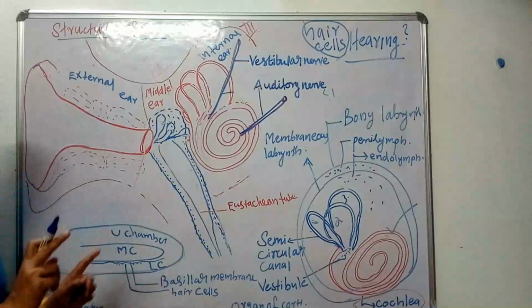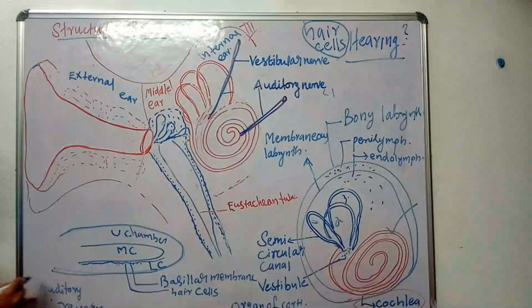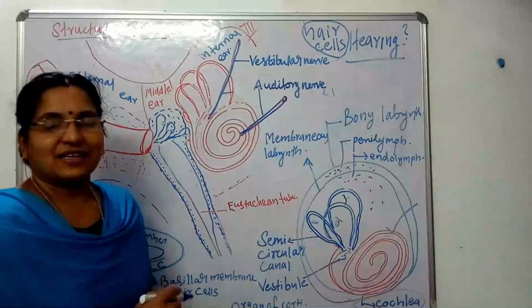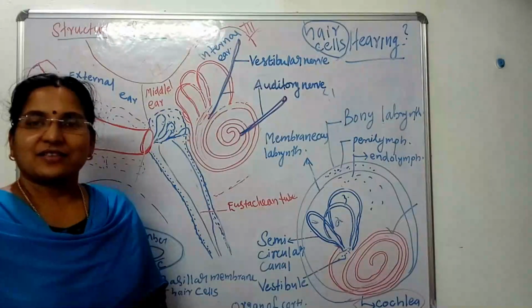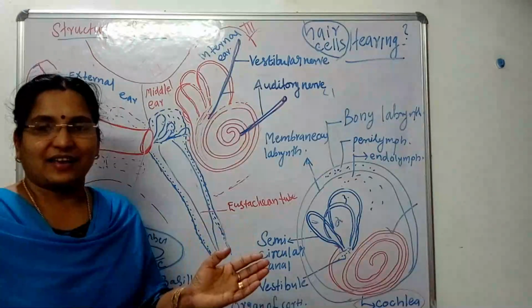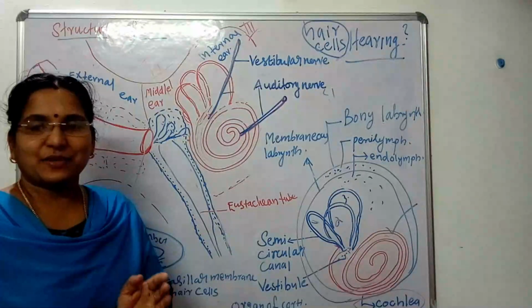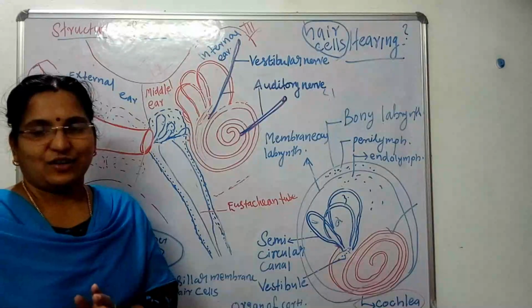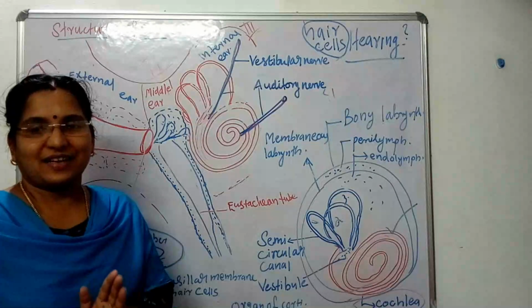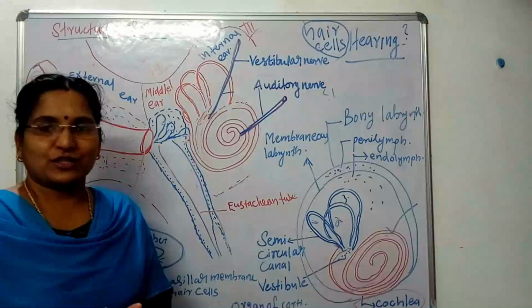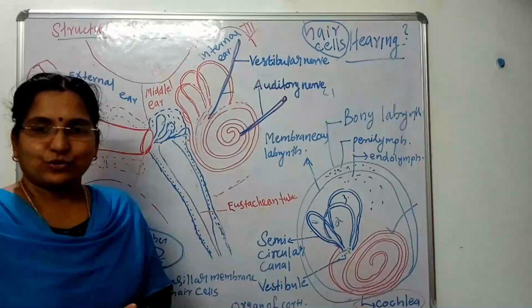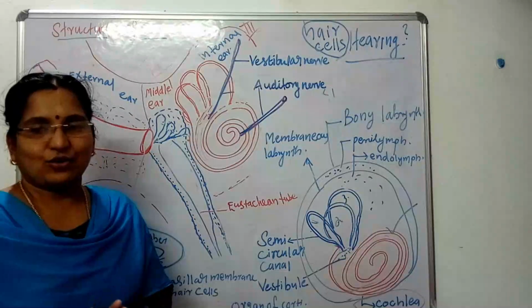Then while talking about auditory receptors, please remember what about the photoreceptors? Yes, they are present in the eye. They are stimulated in the presence of light. The word photo means light. There are two types, rod cells and cone cells.